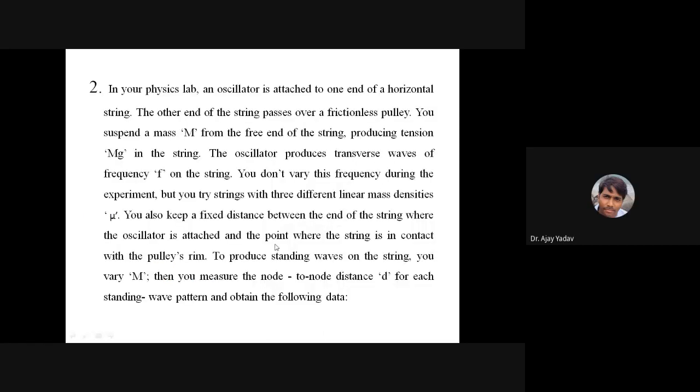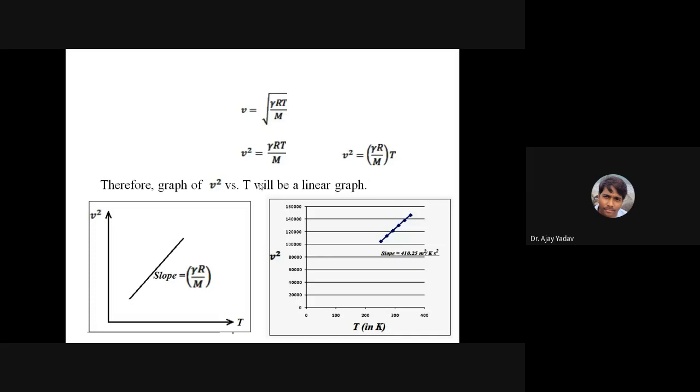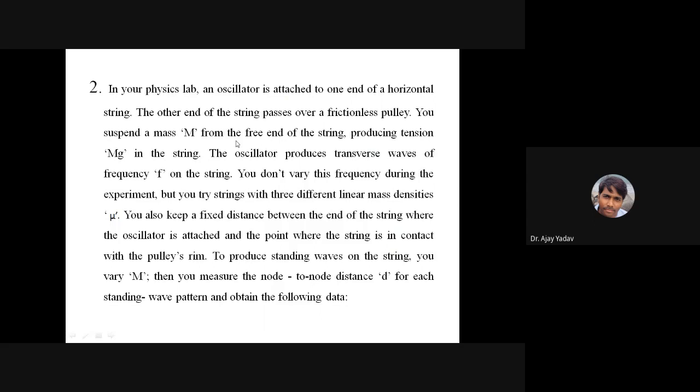Now this is slightly different, based on sound. So here I will give you the minimum hint. In the previous experiment, I gave you each and everything. You were just supposed to plot the v square versus T graph and then find out the slope. If you know the slope, you can calculate M. So each and everything I told you. In this, I will give a very small hint, and then the remaining part you have to look into the book. You have to find out on your own.